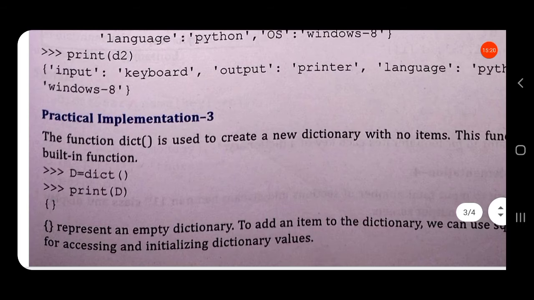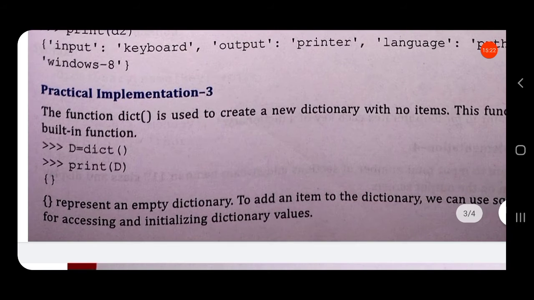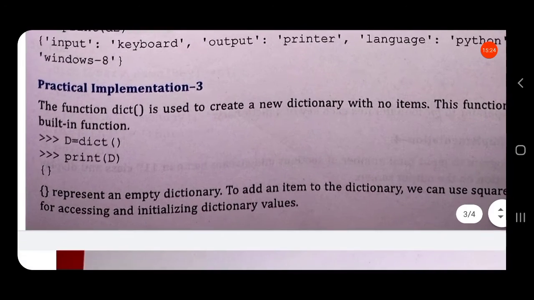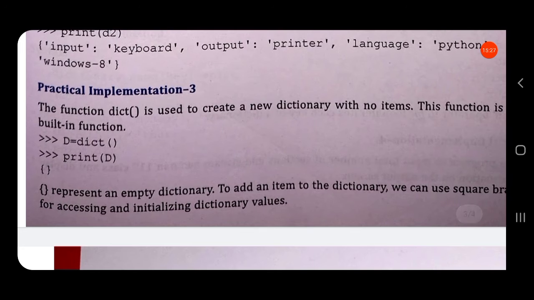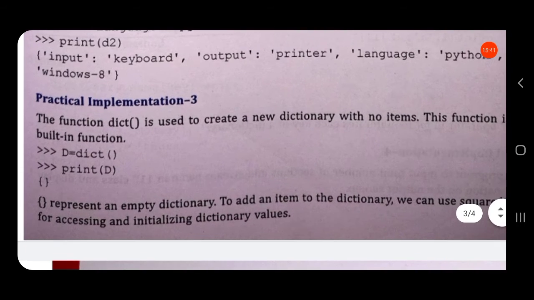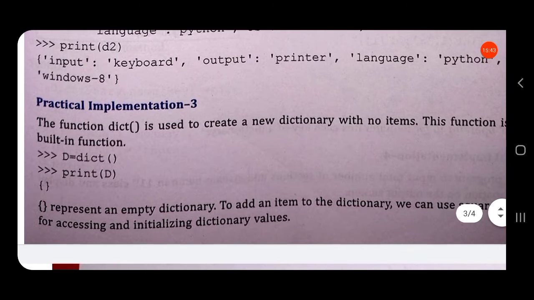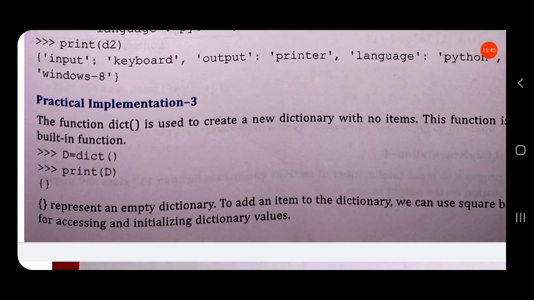Next, the function dict is used to create a new dictionary with no items. This is a built-in function, that is, it is present in Python itself. We do not have to import it. Suppose D is equal to dict.